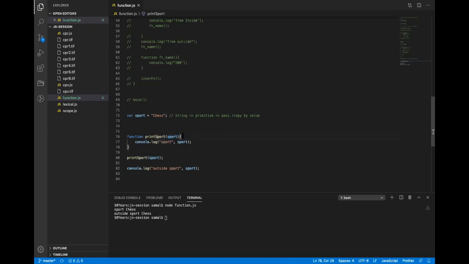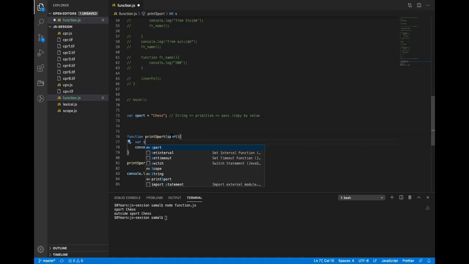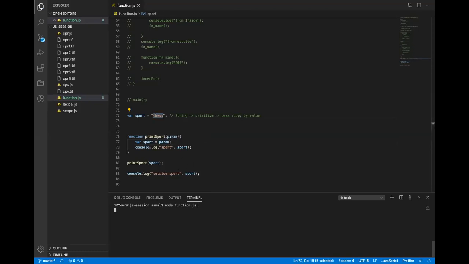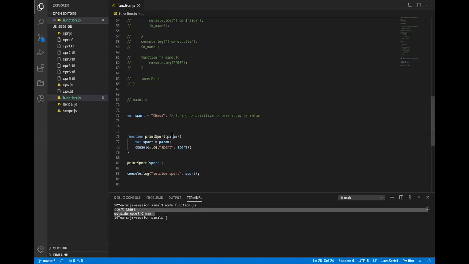Okay. So internally, let's say if the name is param, it's basically saying sports equals param. It is passing a copy of the value chess, right? It is not passing the reference. If I run this, it will still print the same value. I passed the variable name and it is received here, and JavaScript internally does this thing, so you don't have to write anything.